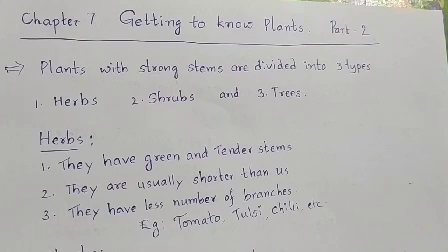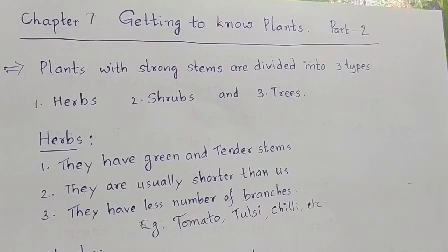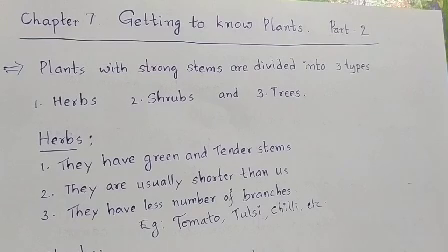And herbs generally have a smaller number of branches. Branches also are fewer. Right? These are the general characters of herbs. Example, tomato, tulasi, chili, like plants. You might have seen these plants.